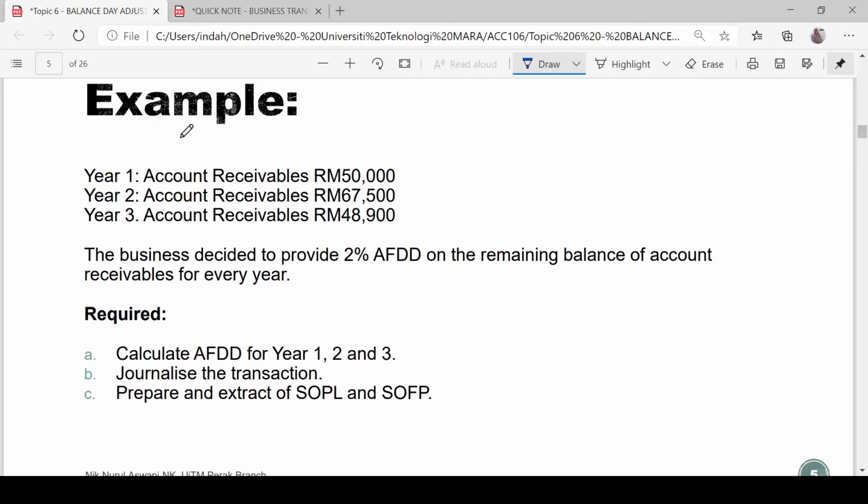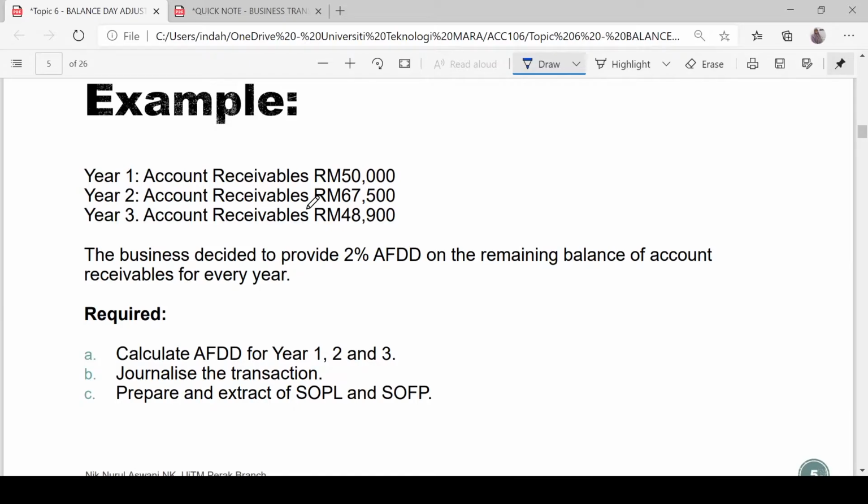So this is an example. In year one, when you decide to provide for allowance for doubtful debt, let's say the accounts receivable is 50,000. In the following year, your accounts receivable is 67,500. And in the third year, accounts receivable is 48,900. It is common that we have different levels of accounts receivable from one year to another, depending on our level of sales and how efficient we are in collecting the money from our receivables.